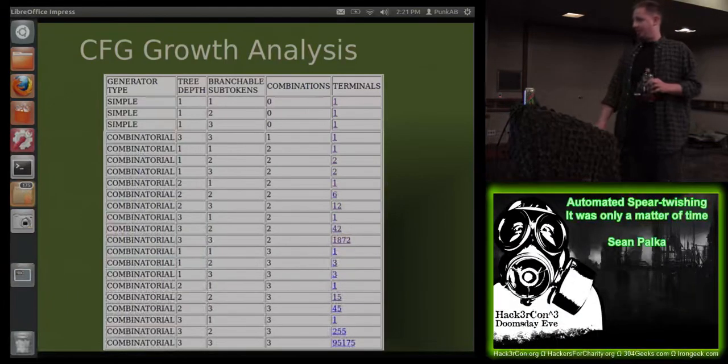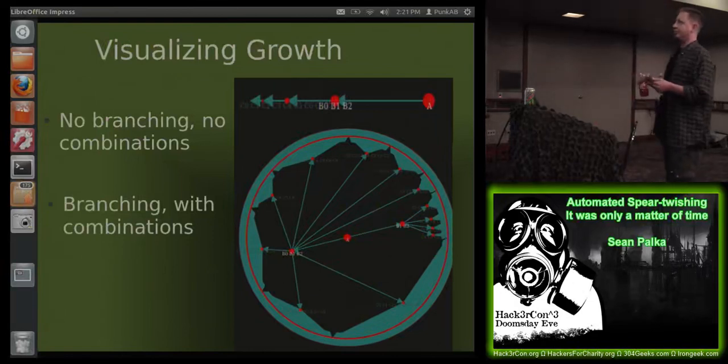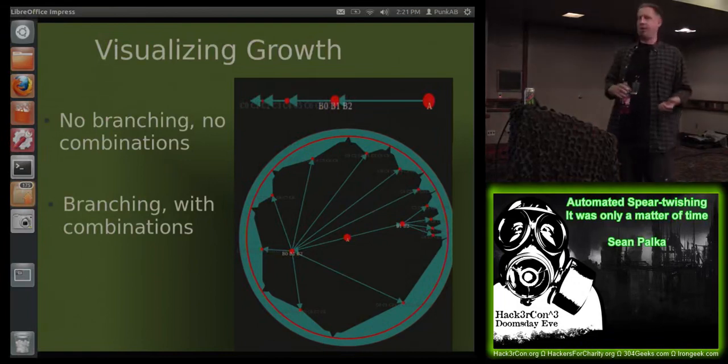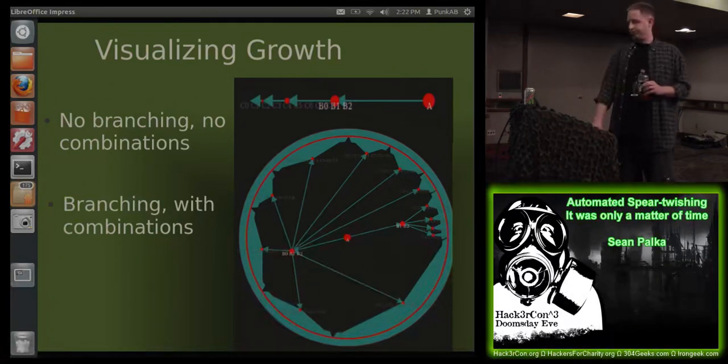To give you a visualization, up top, if we have no branching and no combinations, if we start with A, we always end up with the same thing. If we start branching things out and providing some choices as far as which rules to apply, it starts to spiral out and get a lot of randomization just over 3 iterations of rules.